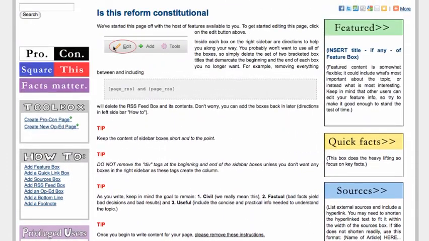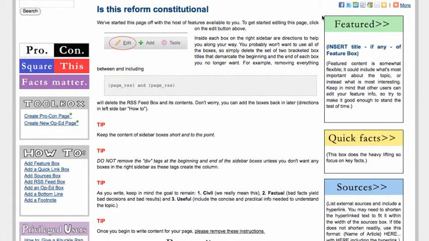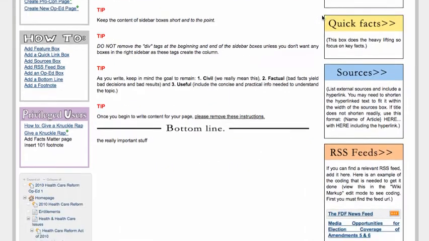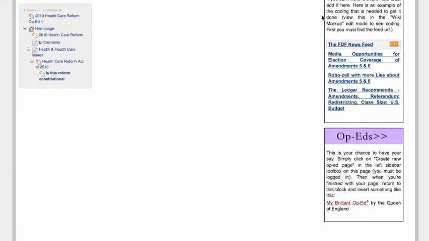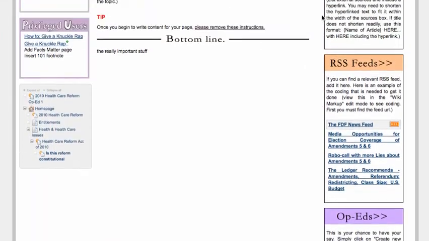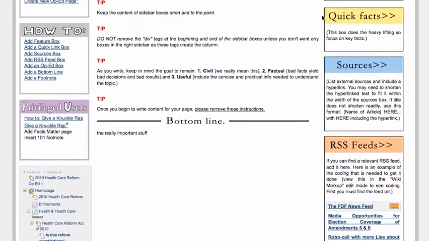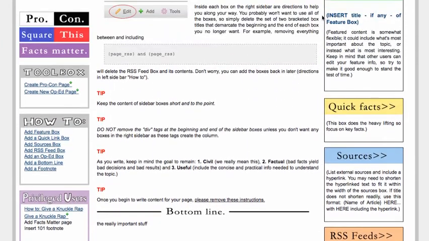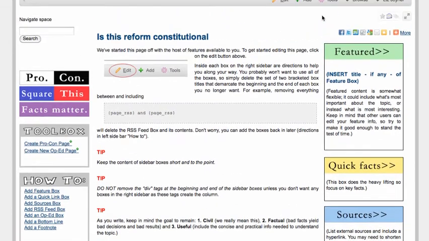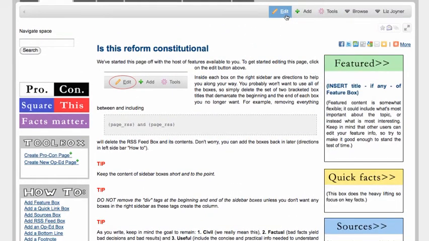The basic section of the page is fully editable by you, and the content that's on it now are really simply instructions for how to do it. And the right sidebar also is fully editable by you. We've given you all the different boxes we have available. But you can take out as many boxes as you want. You can take out all of them if you choose. And I'm about to show you how to do that. So we're going to go back into edit mode.